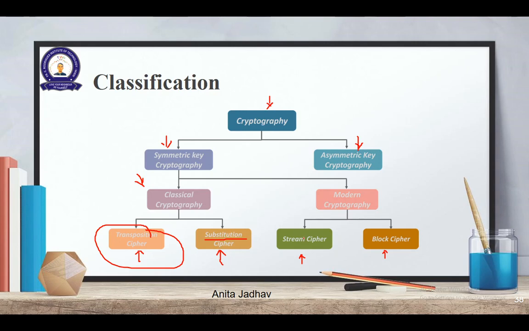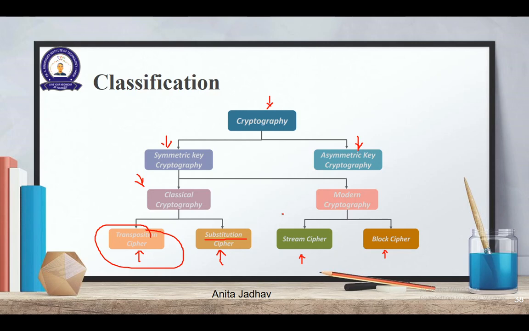Stream cipher: as and when the symbols or characters come, the encoding will happen. Block cipher: I club certain symbols, certain characters together, and then I go for an encryption technique, that is a block cipher. In asymmetric key cryptography, you have public key and private key.